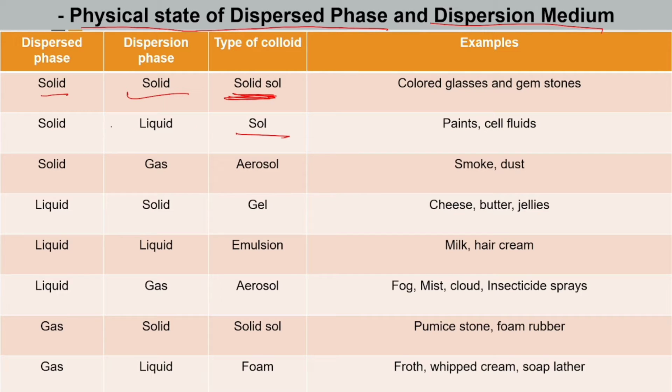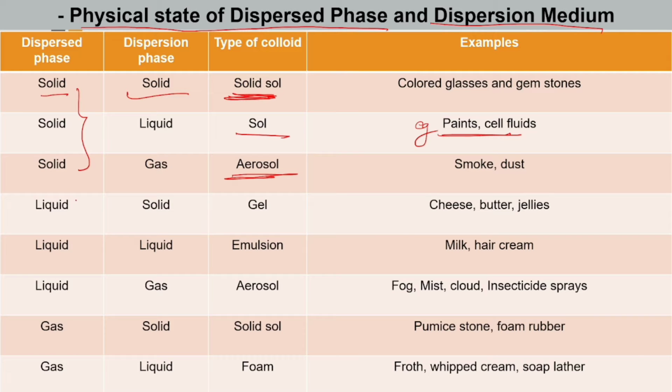Solid in liquid is called what? Sol. Paints and cell fluids are the examples of sol. The third category, when the dispersed phase is solid in gas, is aerosol. Solid in gas is called aerosol, and the examples are smoke and dust. These are the three classifications with solid as the dispersed phase.